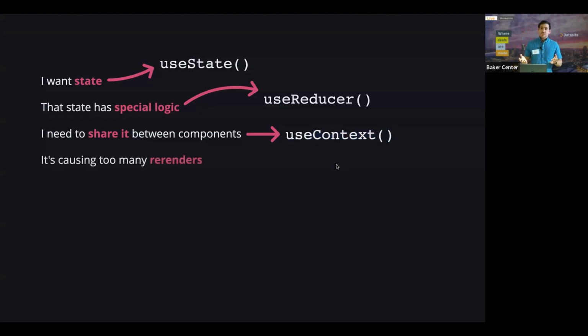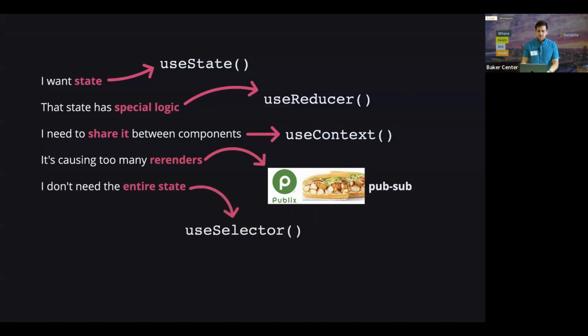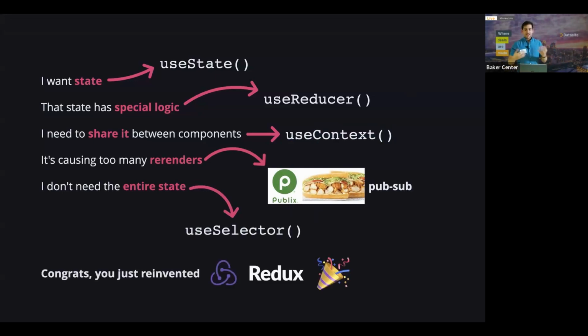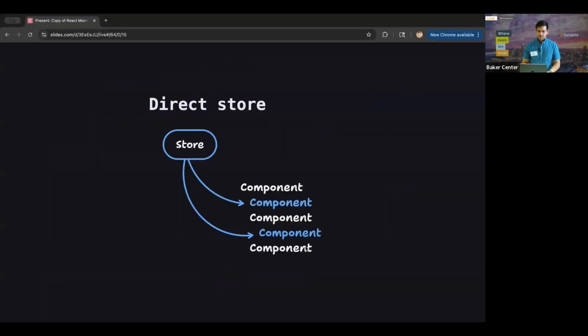But then you realize, okay, my state's changing often, and it's causing way too many re-renders. So you do a pub sub pattern. If you're from Florida, you would get this, but no one cares. And you might think, okay, well, I actually don't need the entire state. So you have to create some sort of custom useSelector hook. And at the end of the day, you just reinvented Redux. And all of this is just abstract boilerplate code.